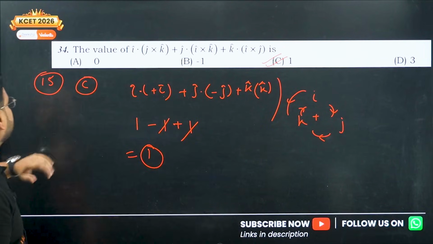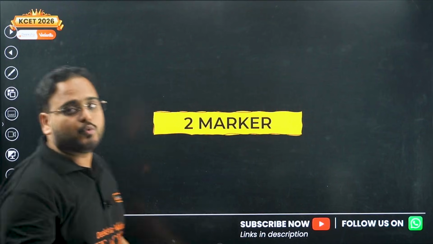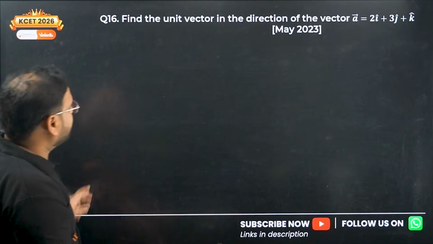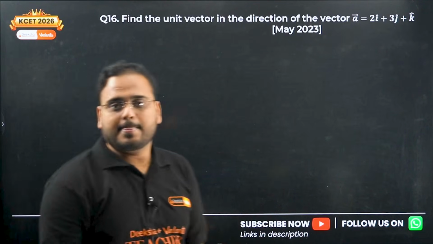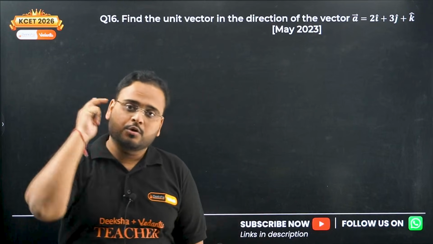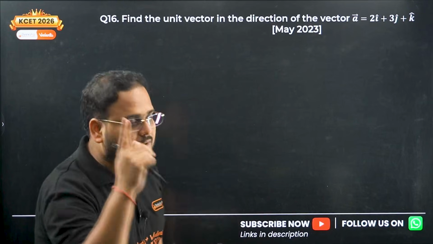So these first 15 MCQs are dealt with. Now we are moving to the 2-marker category. The next question set is the 2-mark category. So 3 questions will come from MCQ, the 2-marker will be 1 question, the 3-marker will be 1 question.